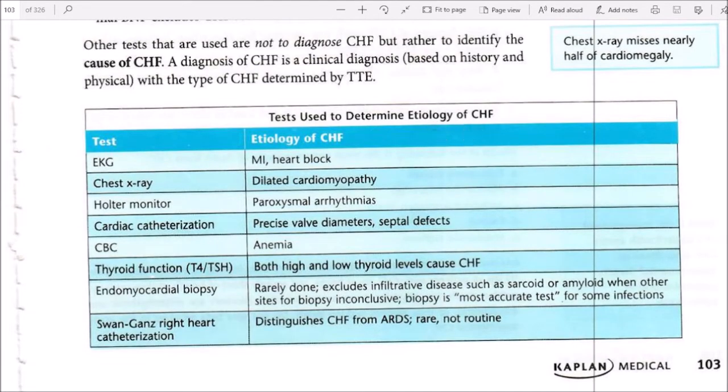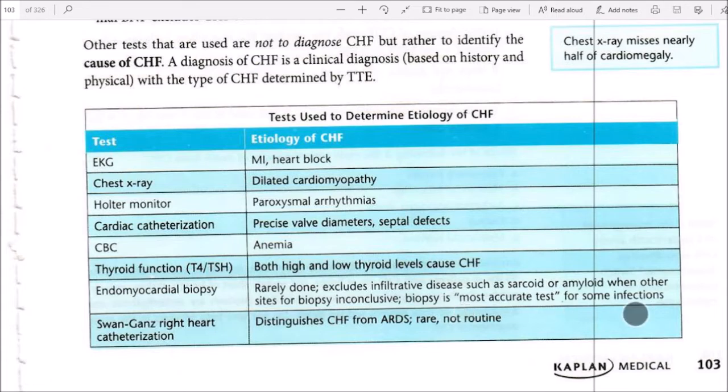Tests used to determine etiology of CHF. EKG: MI, heart block. Chest X-ray: dilated cardiomyopathy. Holter monitor: arrhythmias. Cardiac catheterization: precise valve diameter, septal defects. CBC: anemia. Thyroid function, T4 and TSH: both high and low thyroid levels cause CHF. Endomyocardial biopsy, rarely done, identifies infiltrative disease such as sarcoid or amyloid when other sites for biopsy are inconclusive.